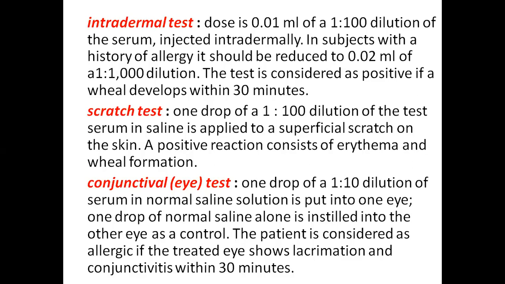Coming to conjunctival eye test, 1 drop of 1:10 dilution of serum in normal saline is put into one eye and the other eye is instilled with normal saline, which is considered as control. The patient is considered positive if he is allergic and shows lacrimation and conjunctivitis within 30 minutes.